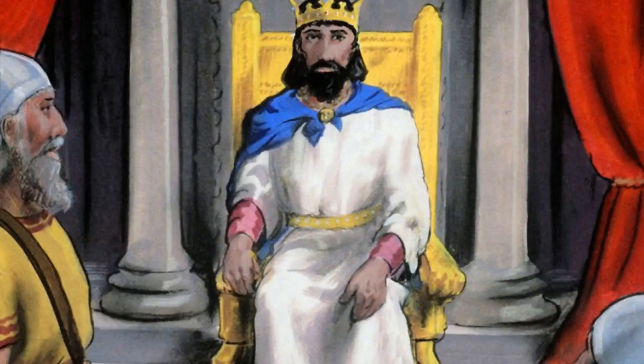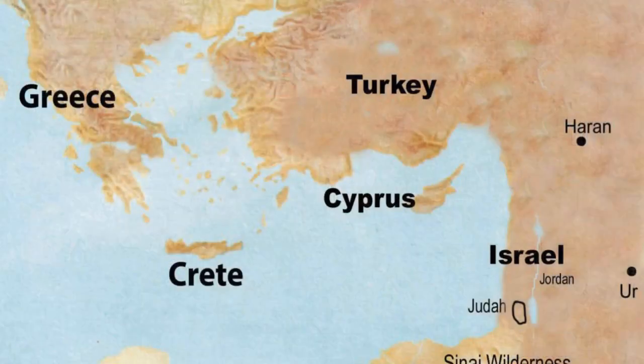But because of his reckless behavior, the Lord took 10 tribes from Solomon's kingdom and left him with just the tribe of Judah, for the sake of David his father. Then Solomon died. And there were many kings after him. But after the Lord took the kingdom from Solomon, the kingdom of Judah settled in the south, and the kingdom of Israel in the north.